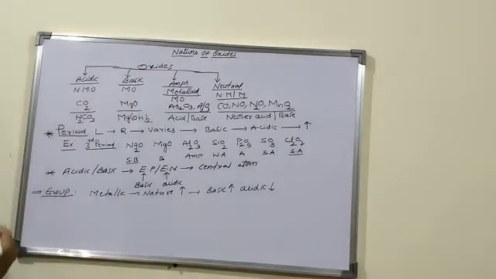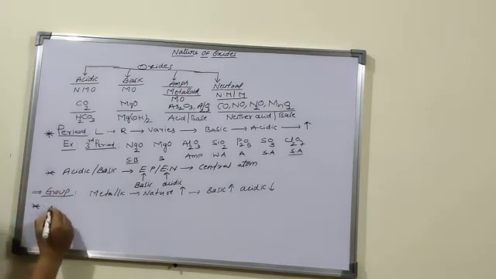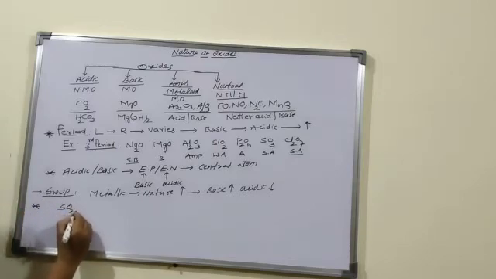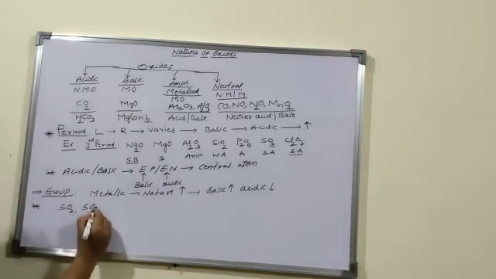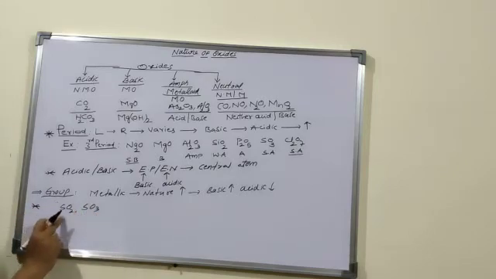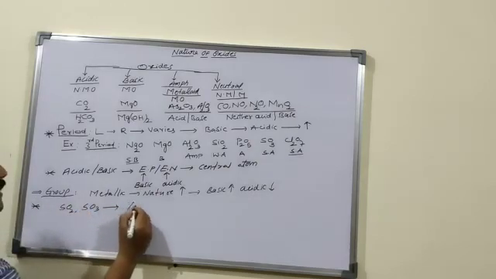Now, if any element forms a number of oxides, for example SO2 and SO3, sulfur forms sulfur dioxide and sulfur trioxide. Then the acidic strength depends on the percentage of oxygen.